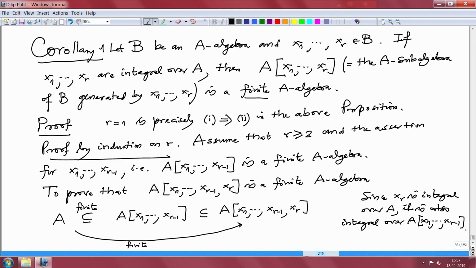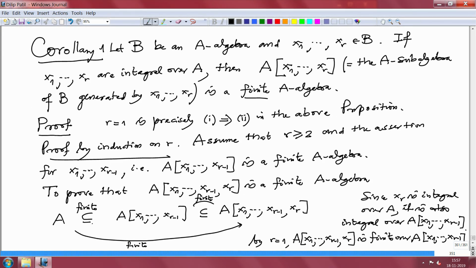But then by the r equal to 1 case, this extension is finite. A[x1 to x_{r-1}, xr] is finite over A[x1 to x_{r-1}].